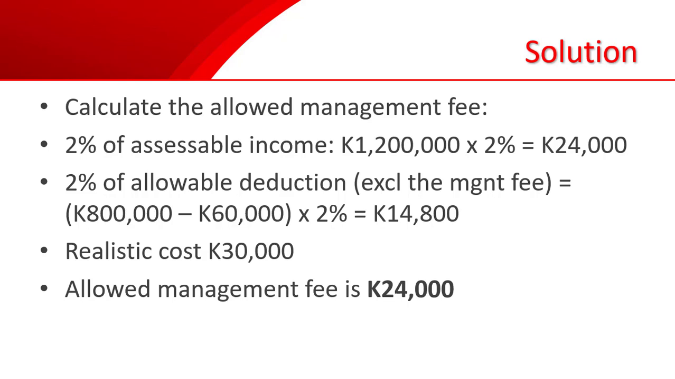So in this case, 30,000, even if it is the realistic cost, cannot be claimed as an allowable management fee, because if you refer to section 68AD, it also talks about the restriction on 2% of assessable income and 2% of allowable deductions excluding the management fee. So in this case, the allowable management fee is 24,000 kina. But in a case where the realistic cost is lower than 24,000 kina, let us say it's 20,000 kina, then the realistic cost will be the allowed deduction.